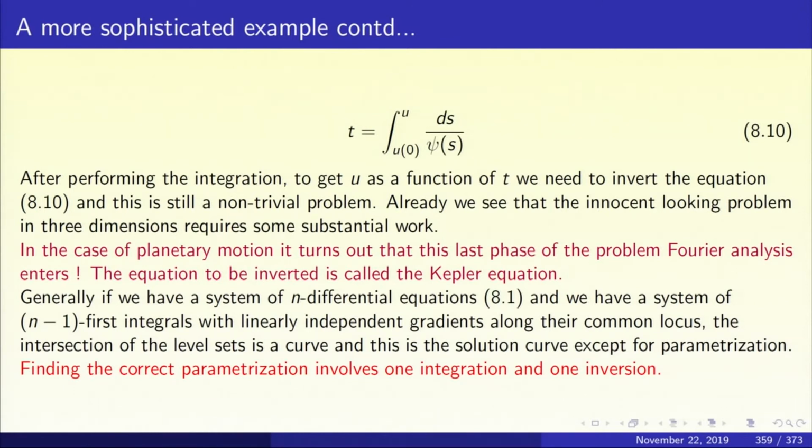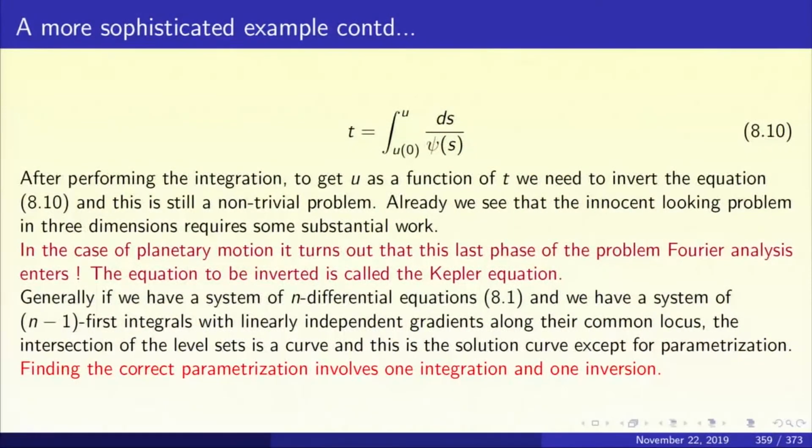Okay, now what happens is that generally if you have a system of n differential equations 8.1 and you have a system of n minus 1 first integrals, with some additional conditions displayed in the slide, then these first integrals describe for you n minus 1 hypersurfaces which intersect along a curve, and this curve of intersection is the curve that we are trying to look for, and that's the curve that we want, except for parametrization. Finding the correct parametrization involves one integration like 8.1 and one inversion.